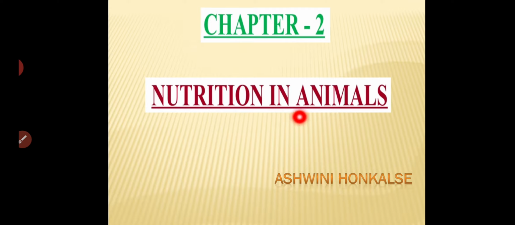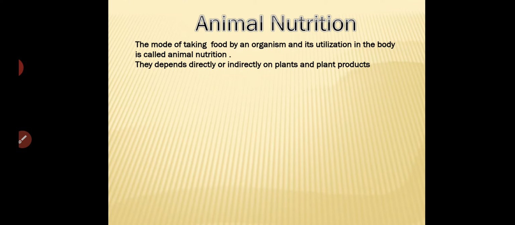So already we discussed the lesson nutrition in plants. Now we are going to move towards nutrition in animals. So animal nutrition, as we studied, the mode of nutrition and utilization of food by the body. The mode of taking food by an organism and its utilization in the body is called animal nutrition.